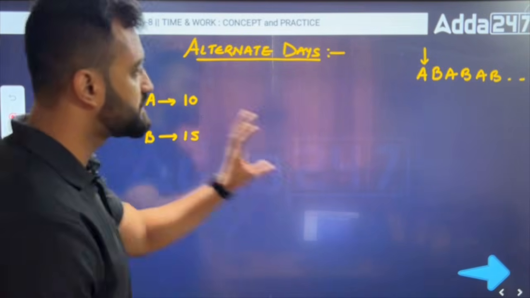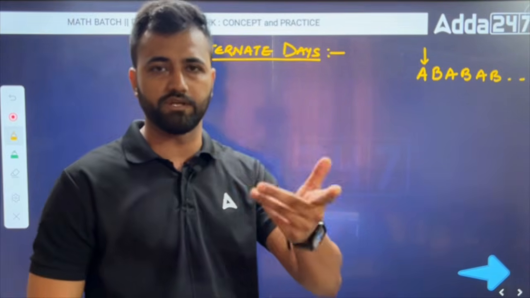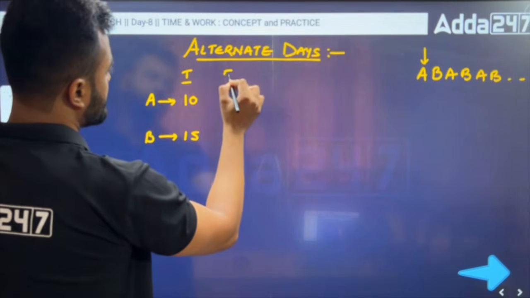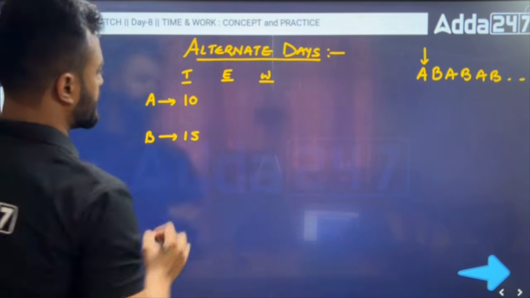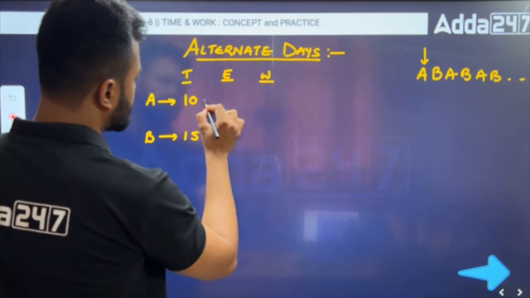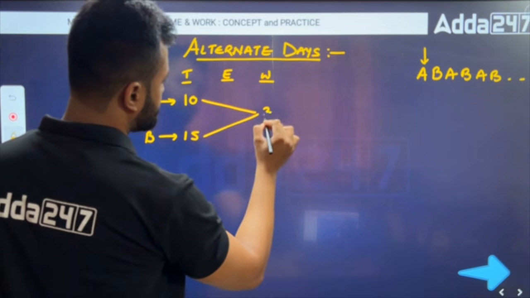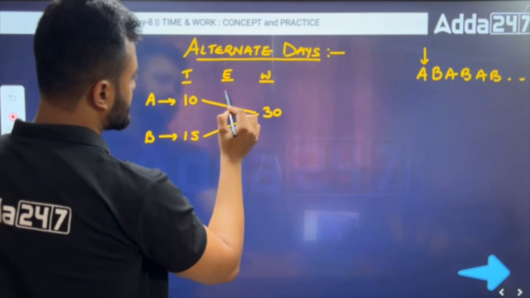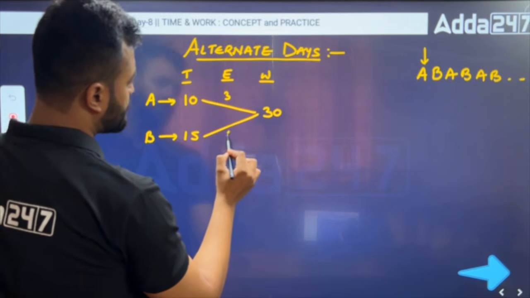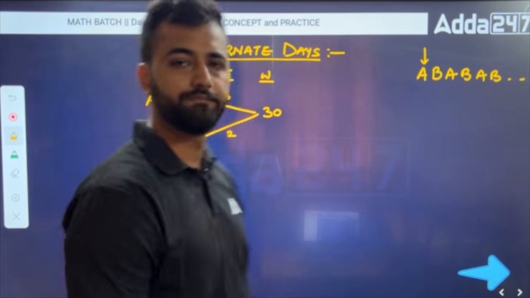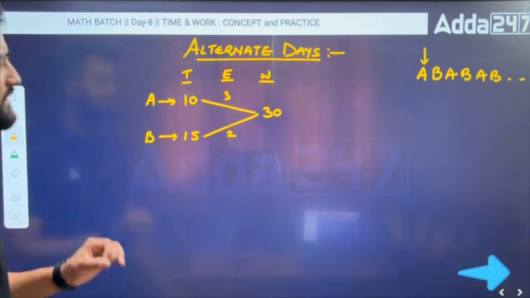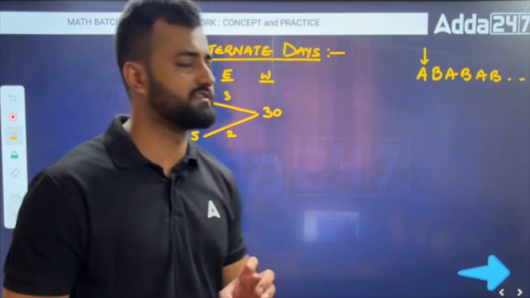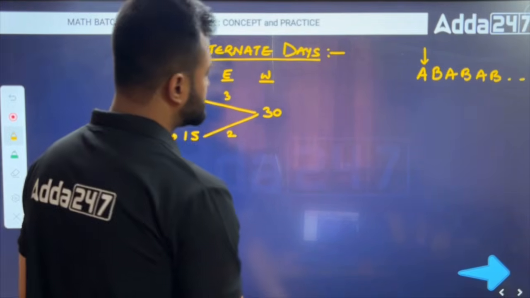So let's first solve this with the basic method, and then I'll tell you a trick. What do we have? We have time, we need efficiency, and we need work. The LCM of 10 and 15 is 30. So 10 into 3 gives 30, and 15 into 2 gives 30. Got it? Now let's solve with the basic method. Suppose I don't know the trick, then how to solve it? It's very simple. I'm writing it like this.